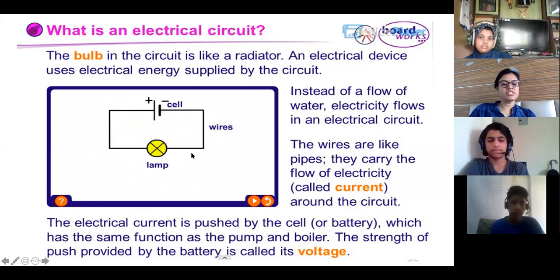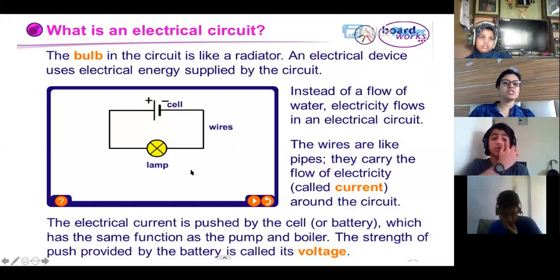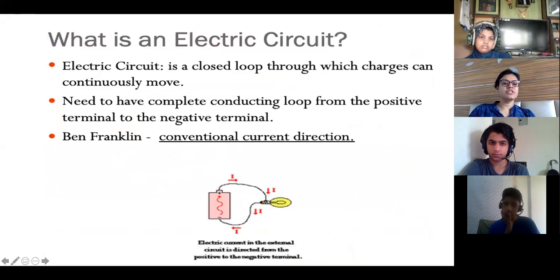When we draw a circuit, we don't draw the bulb, we don't draw the cell, we draw it in short form because it is easier to understand. Whenever we are drawing it in our notebook, we'll not draw a bulb over here, we'll not draw a cell over here, we'll draw it like this. So this is called a circuit diagram, and this is an electrical circuit.